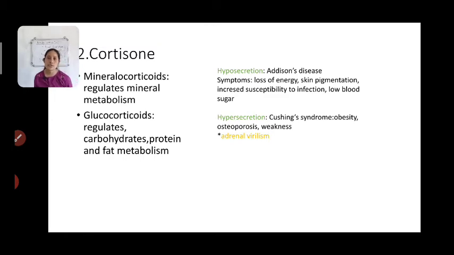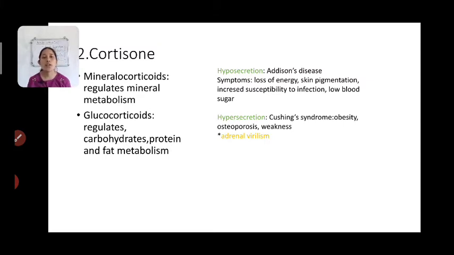Mineralocorticoids, the name itself suggests that it has a function in regulating the minerals. One example of your mineralocorticoids is your aldosterone. Now this aldosterone helps in regulating the salt and water balance in the kidney. Without it, our body would be dehydrated because of the loss of salt and water from our body.